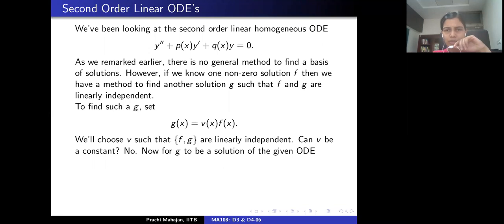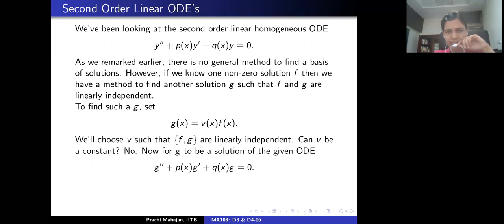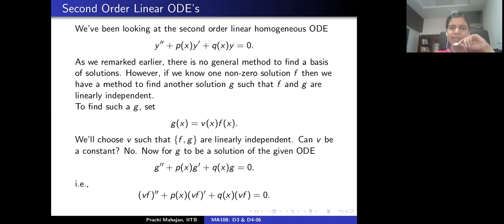Now, for G to be a solution of the given differential equation, G must satisfy that equation, right? So let's plug that in. That means that the second derivative of G plus P times the first derivative of G plus Q times G must be 0. Correct? Okay. So let's plug in. G is the product of V and F. So what we get is the following. Let's move on to the next slide.